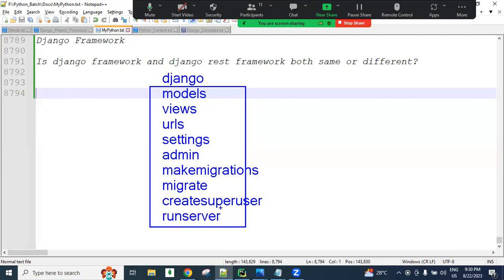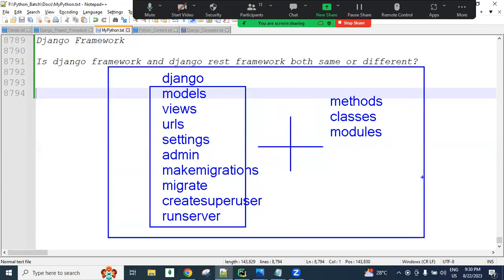These are all things you are learning in this Django framework project. Along with all these concepts, there are some new concepts, guys: some new methods, some new classes, and some new modules related to REST APIs. We are going to learn REST API related methods, classes, and modules in this Django REST framework. This entire combination is nothing but Django REST framework, shortcut name DRF.